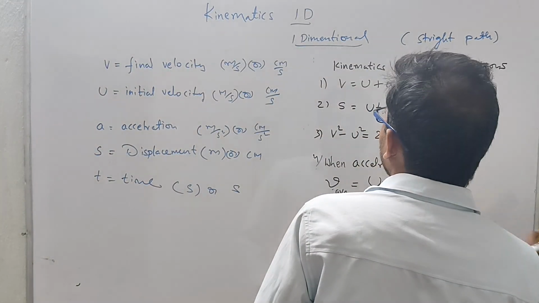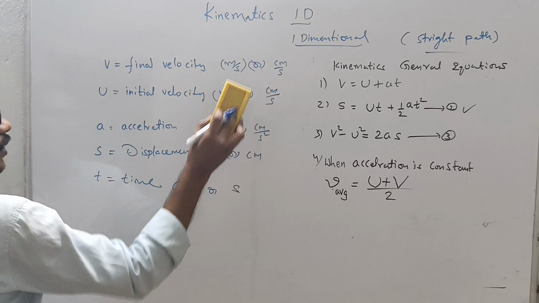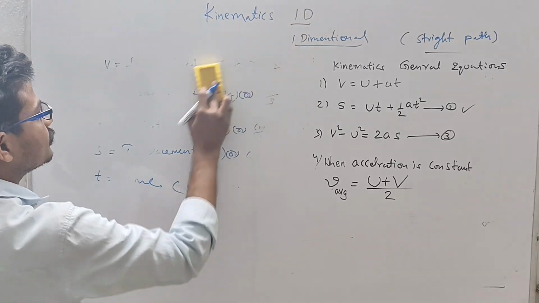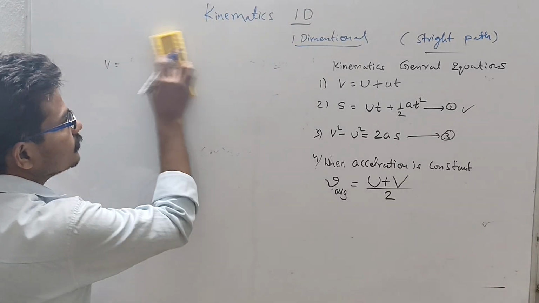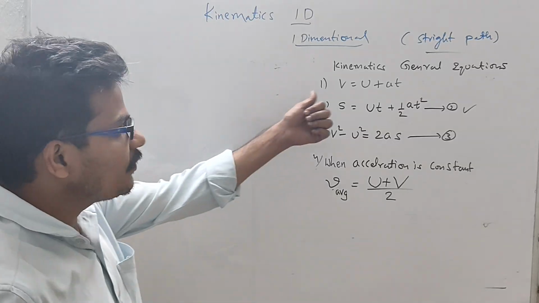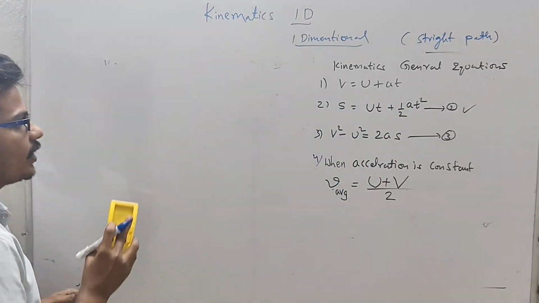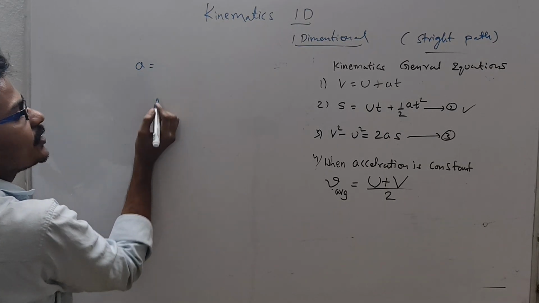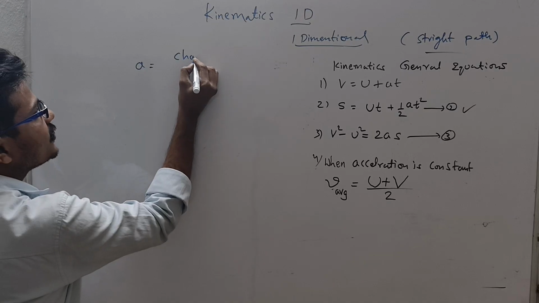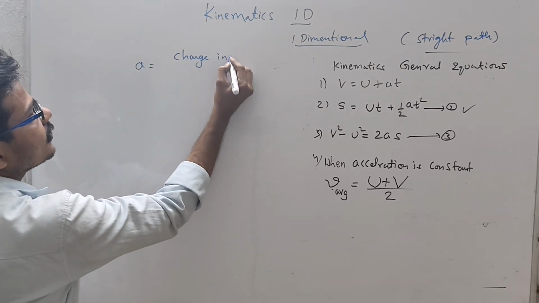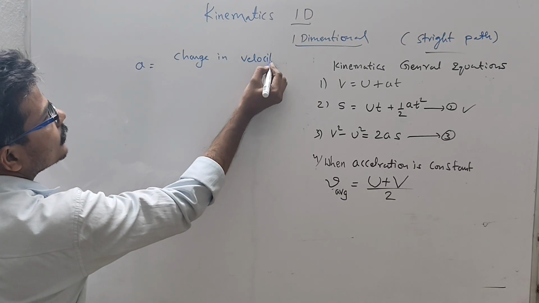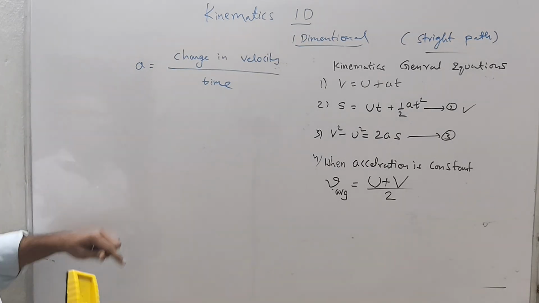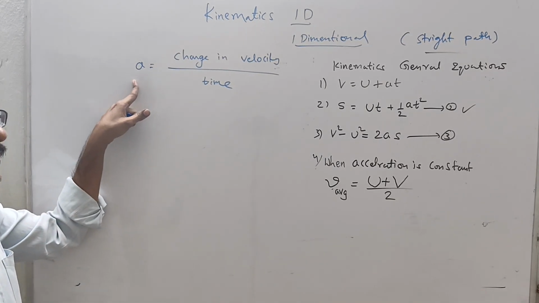So now we have to prove all these formulas. Note which parameter indicates what. First, v is equal to u plus at, we have to prove it. We know acceleration is equal to change in velocity with respect to time. We already saw the acceleration definition in fundamentals.